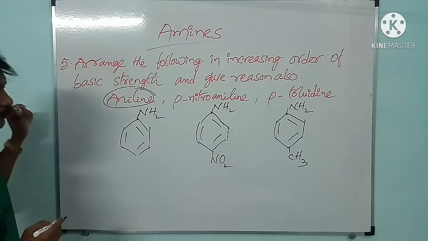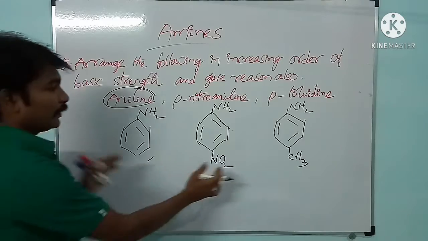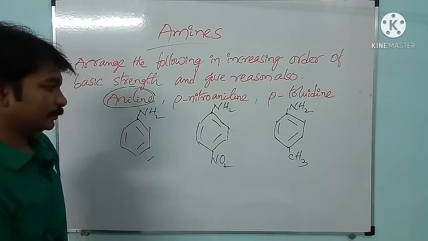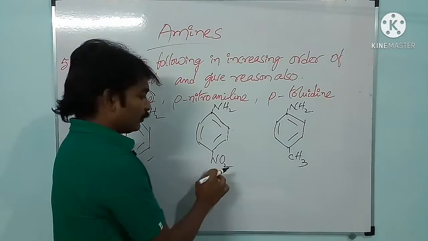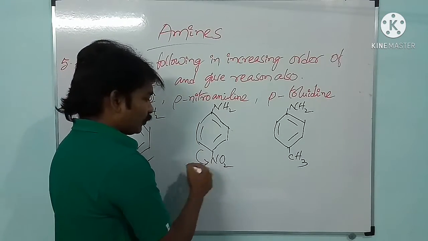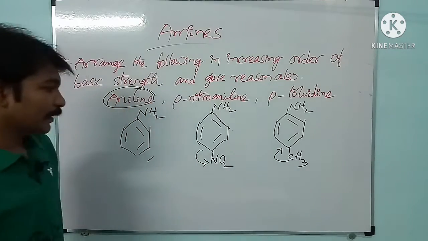If you observe these 2 things, because here no loss, no gain. Here NO2 is an electron withdrawing group, whereas methyl group is an electron donating group.